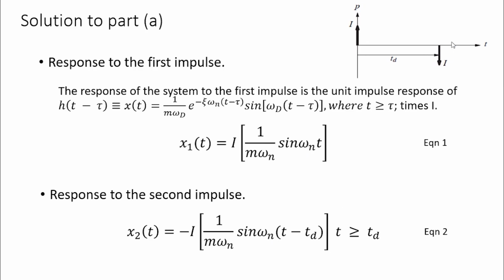That is to locate this position. And the second response is valid only when t is greater than td. If t is less than td, this force is not acting. So the effect of this will come only when t is greater than td.